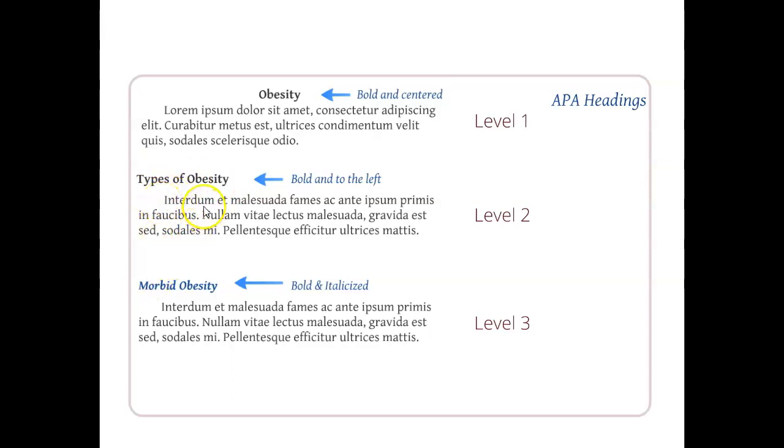Now, most papers will have level 1. Sometimes you'll have level 2. It's more rare to have level 3 in a student paper, but it is a possibility that you might have it. And so to indicate to your reader that you have a level 3 heading, you left align, it is bolded, all the major words are capitalized, but you will also notice that it is italicized.